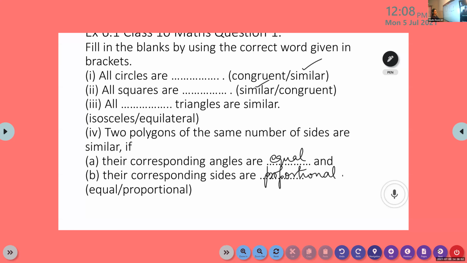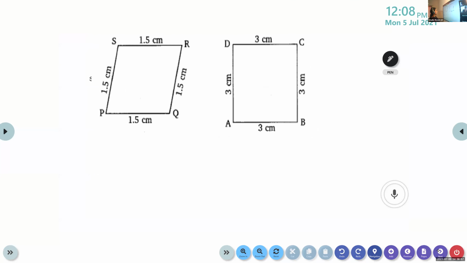Now look at this figure, children. Tell me, are they similar? For the exams, they may ask questions like this. You are given two figures like this. Are they similar? No, ma'am. No means we should give the reason. Why? The shape is not the same.